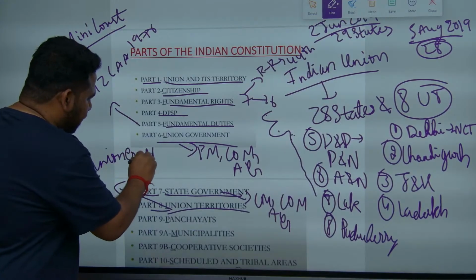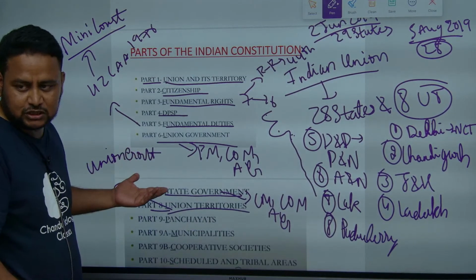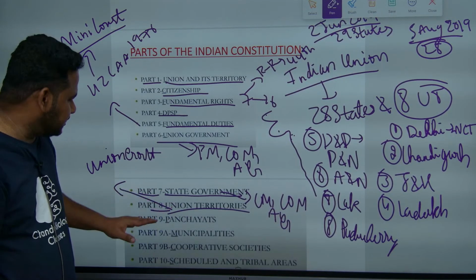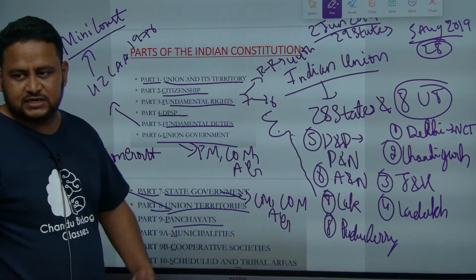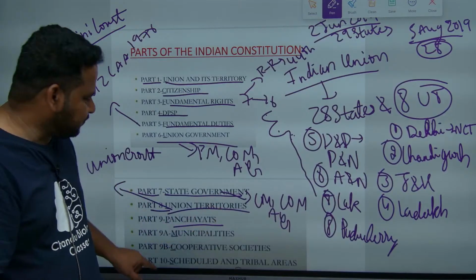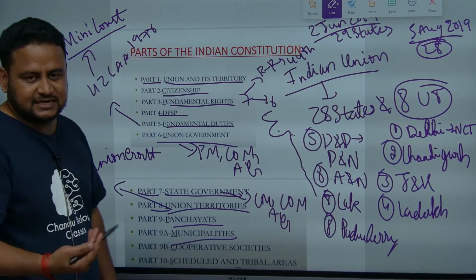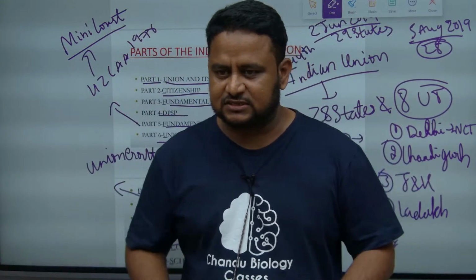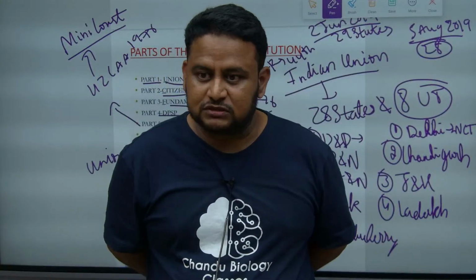Okay, so how the rules are made, how the provisions of the Constitution are there, it is given in part 8 when it comes to union territories. Got it? Now part 9, panchayats, that is local self government, how the local bodies have to function. At the rural level, it is panchayats. Part 9A is municipalities. Same local government at the level of urban bodies, towns, cities.